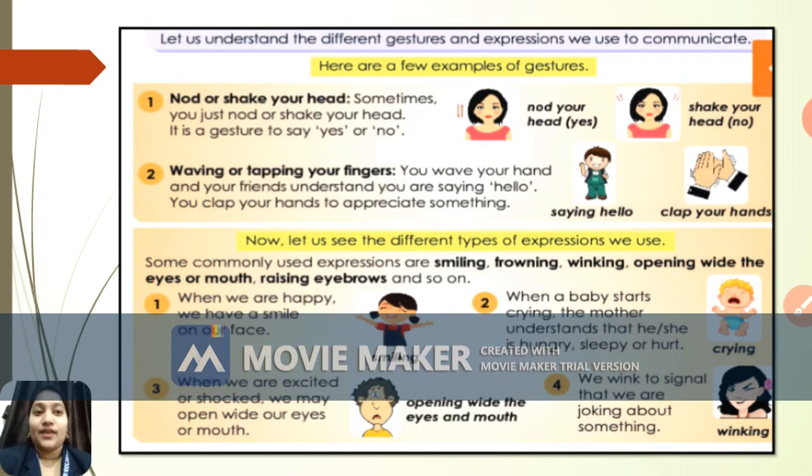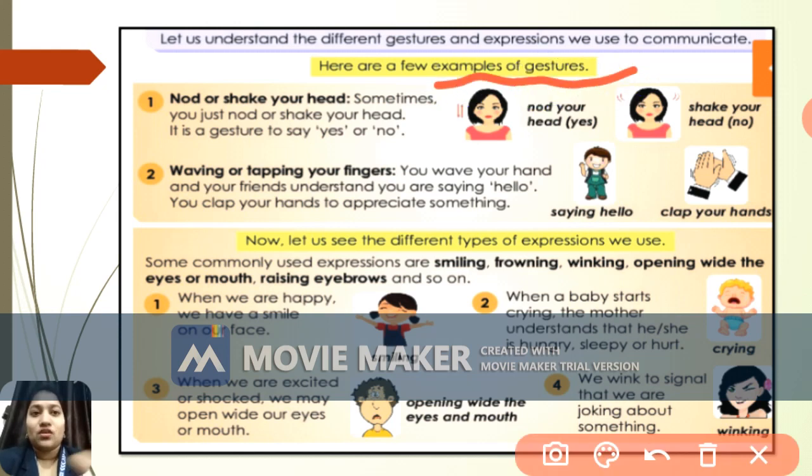So let's move ahead. As we can see, different gestures and expressions are helpful to communicate. Here are a few examples. Let's see the first one. The first example of gesture is to nod or shake your head.